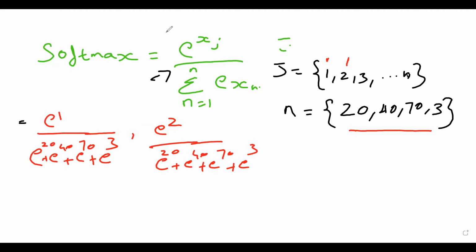So now we completed it for 2. The same thing will go for 3 as well: e power 3 divided by e power 20 plus e power 40, sorry, plus e power 70 plus e power 3.